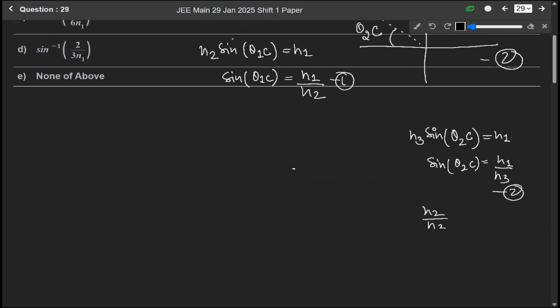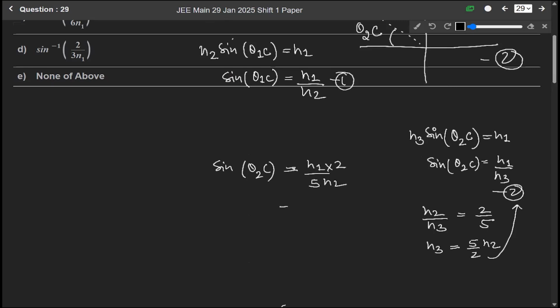It means N3 equals 5 by 2 N2. So put this here. We get sine theta 2C equals N1 over 5 by 2 N2, so it will be 2 by 5 N1 over N2.